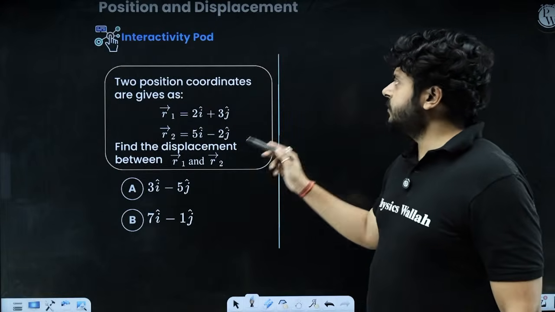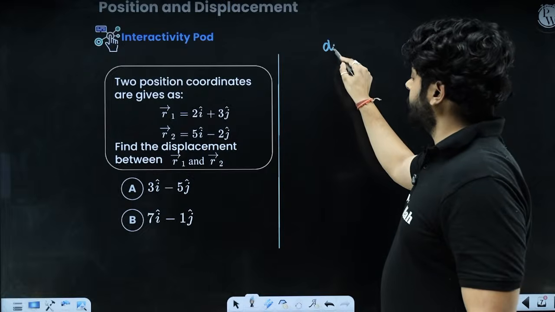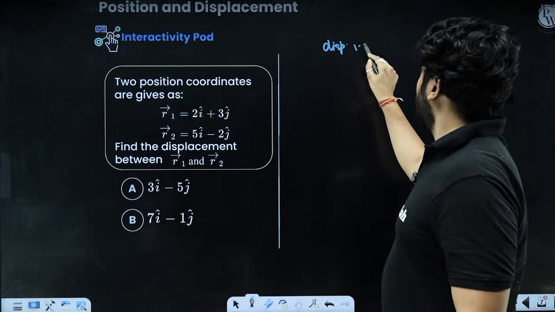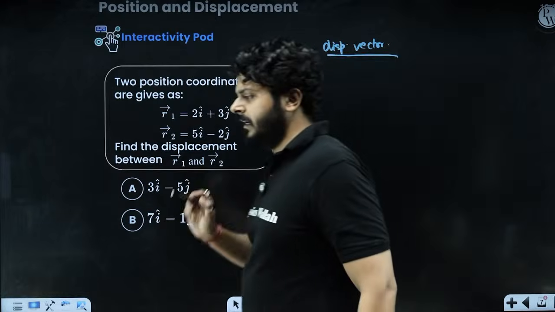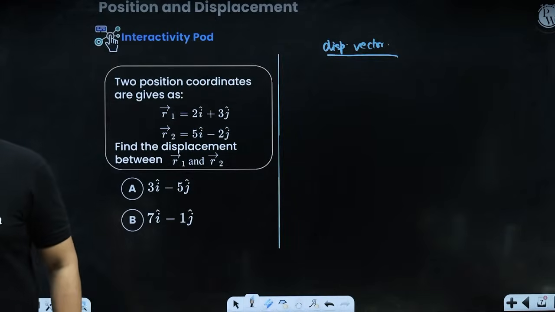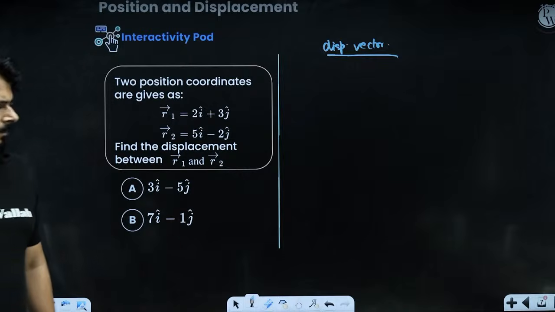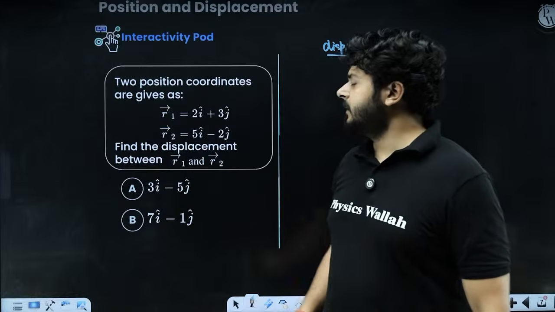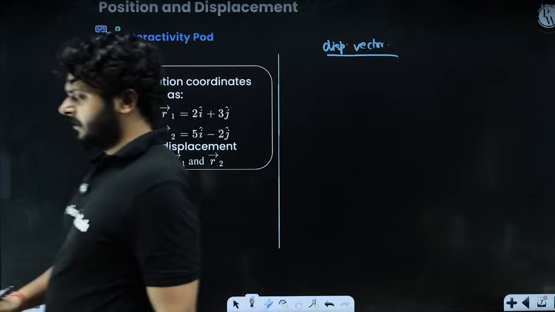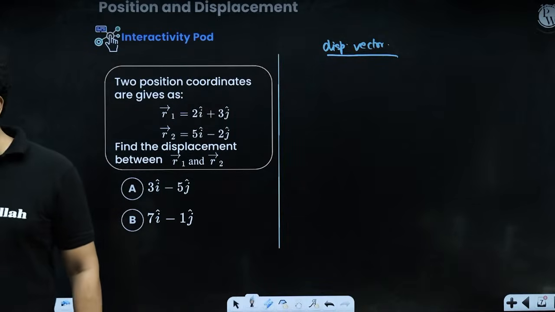These are the two options. What will be the displacement vector? Answer it in the chat box. Option A or option B? Answer it in the chat box, my dear kids. Quickly answer it. What will be the displacement vector? I'm reading your chats.